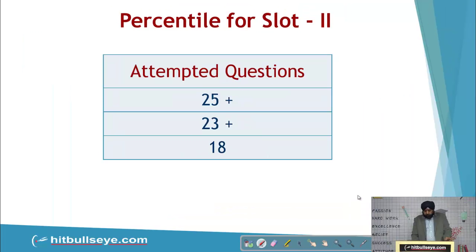Regarding cutoffs, with 25 plus attempts with high accuracy, students are of 99.5 percentile type, 23 plus are in the safe range, and probably they will get a call, and 18 plus attempts or around 18 attempts are again borderline. In order to get a call, they should have very high accuracy, you can say exceptional accuracy. Still they will be on borderline. So they can get a call, but they may not get a call.